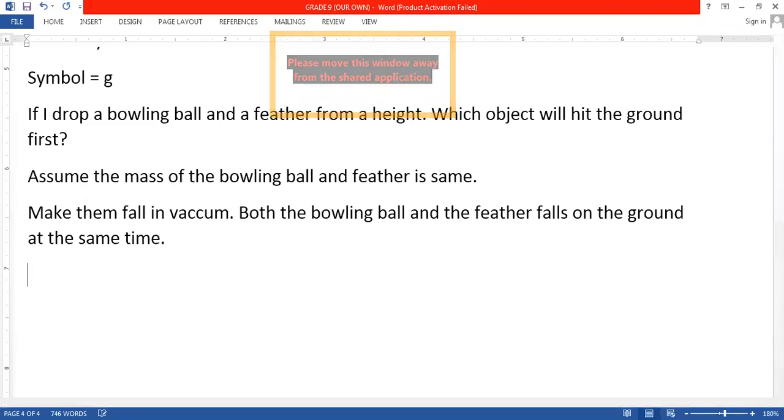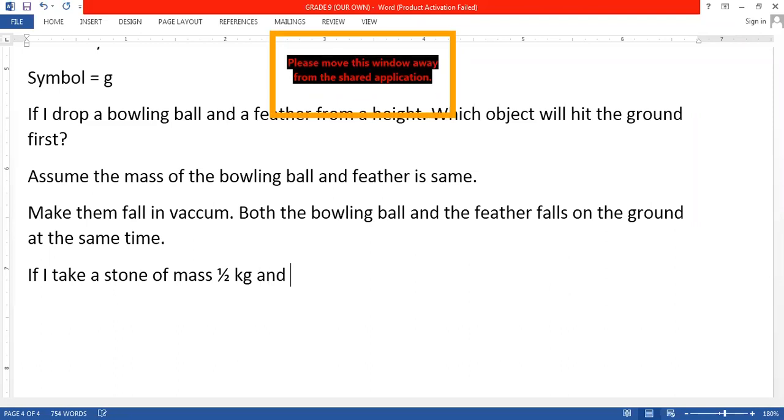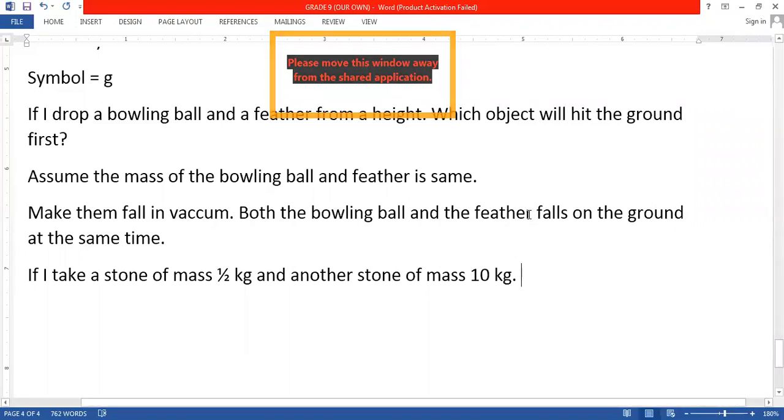Okay. Again, I will ask you one question. If I take a stone of mass half kg and another stone of mass 10 kg, and I drop them from a height, which will hit the ground first?